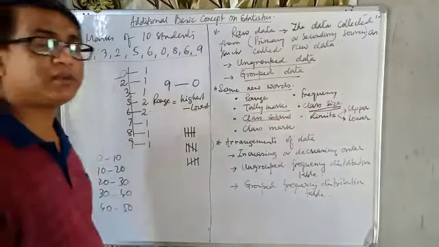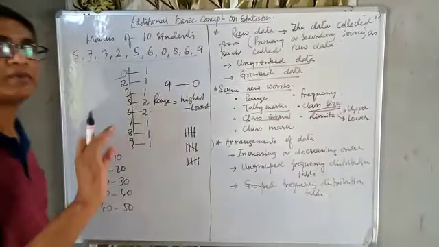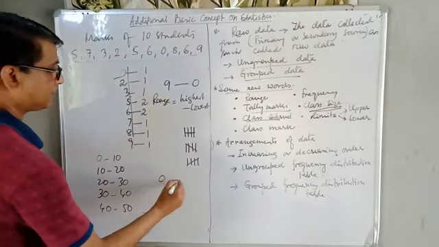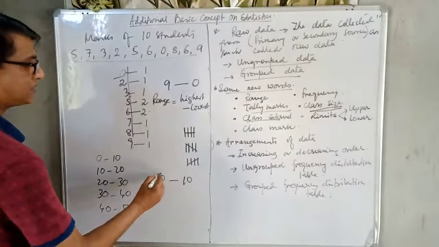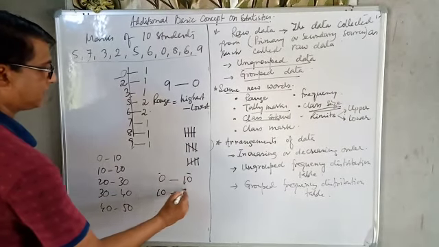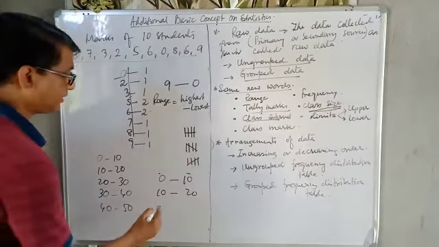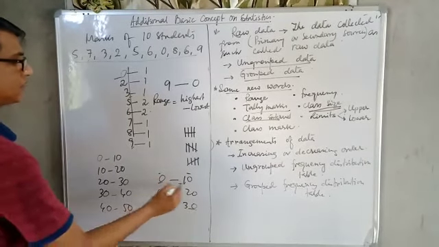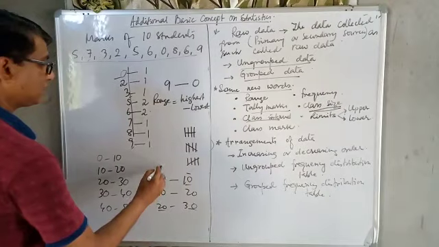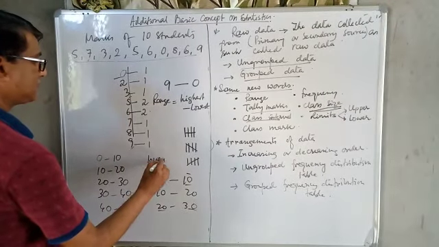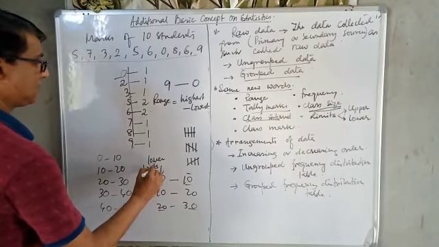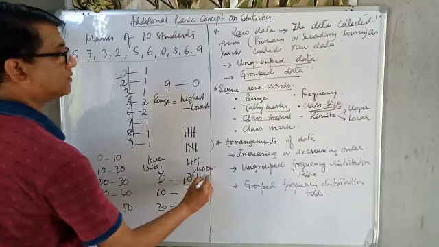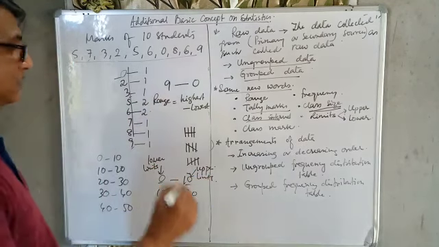Now limits. What are the limits? The end numbers of each class interval. Each class interval, 0 to 10, what are the end numbers? 0 and 10. 10 to 20, what are the end numbers? 10 and 20. 20 to 30, what are the end numbers? 20 and 30. These are called limits. This is called the lower limit, and this is called the upper limit.